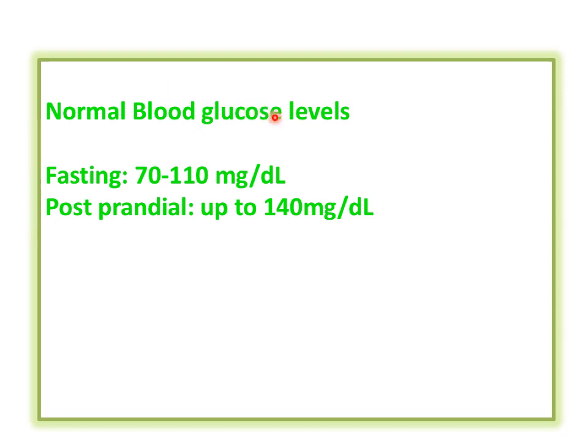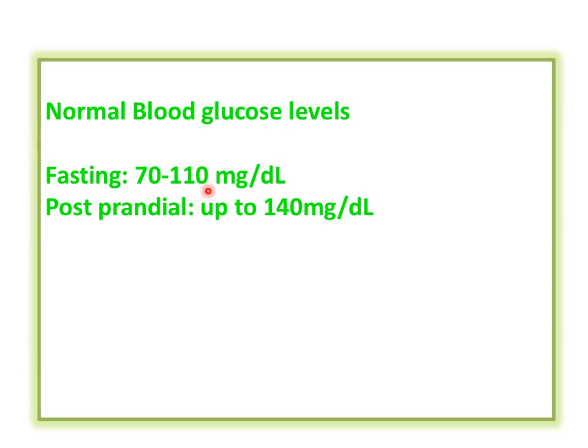So the normal blood glucose level in fasting is 70 to 110 milligram per deciliter. So what is this fasting? Fasting means 10 to 12 hours of fasting. Like if at 8 o'clock in the evening you have taken your dinner, then in the morning at 8 you give the sample. In between, you have not drunk milk, alcohol or anything. This is known as a fasting sample.